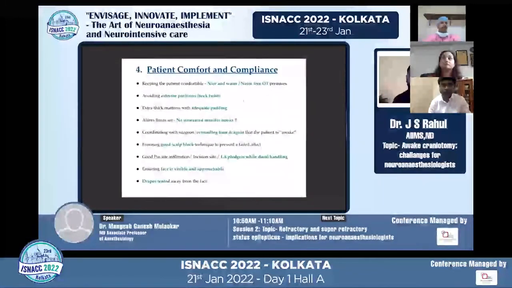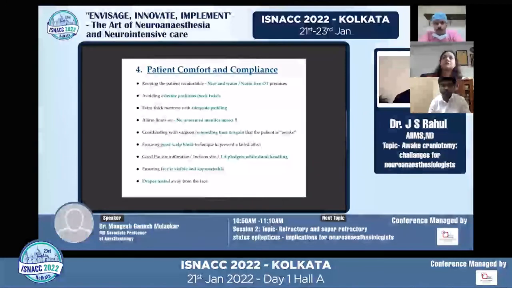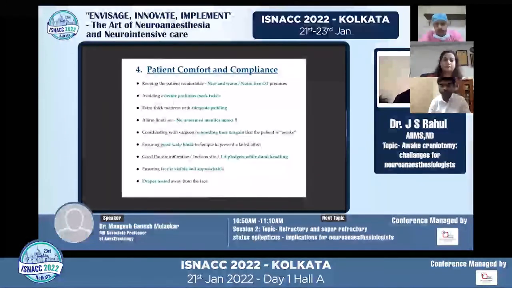And then patient comfort and compliance, as said: a nice and warm, noise-free OT with a comfortably lying patient, avoiding extreme neck positions, ensuring that the extremities are well padded, and that he's not in pain. We need to ensure that the alarms are set as well. Many a time we forget to set the alarms. Alarms have to be set to avoid unwarranted honking, because the patient is already anxious and apprehensive, and unwanted blaring horns might make it all the more difficult.